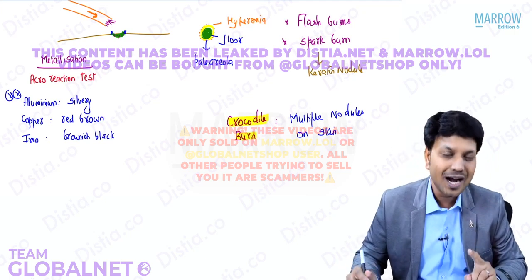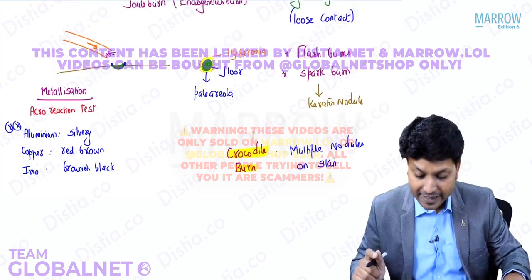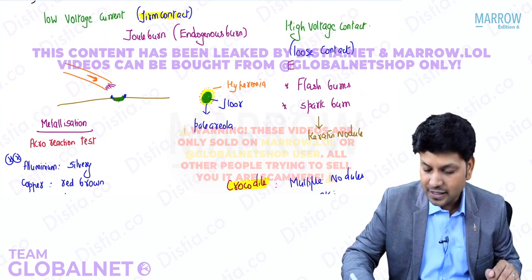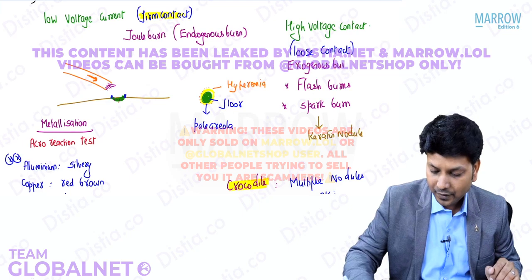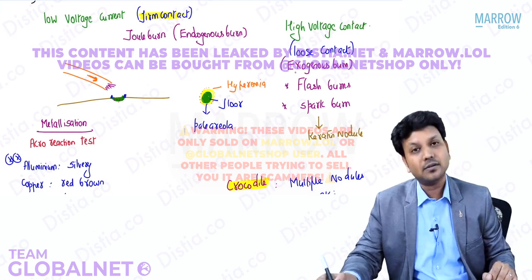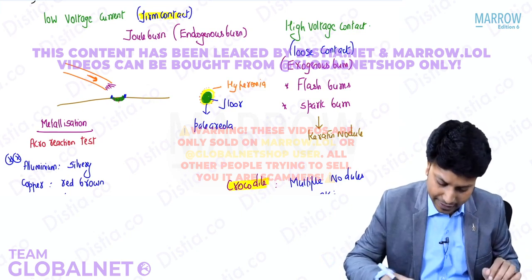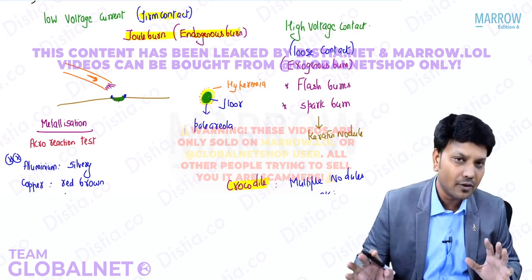And do remember, this flash burn, the spark burn, crocodile burn, everything is exogenous burn. That is not endogenous burn. All these are exogenous burn. Fine. So if they ask you what is endogenous, your job becomes very simple. In electrocution, joule burn is the endogenous burn. It's very simple.